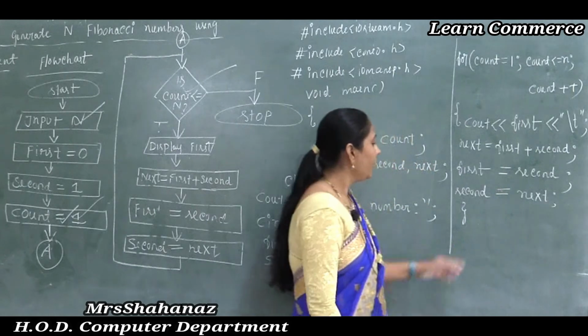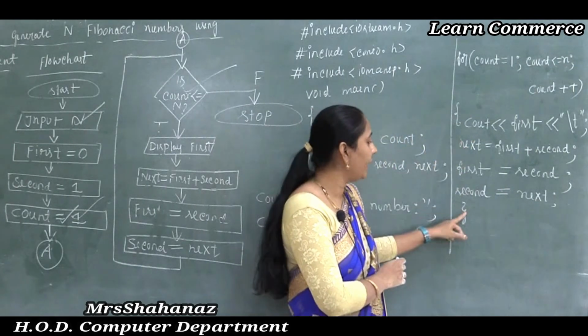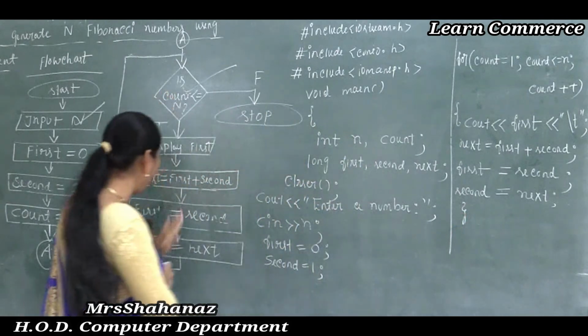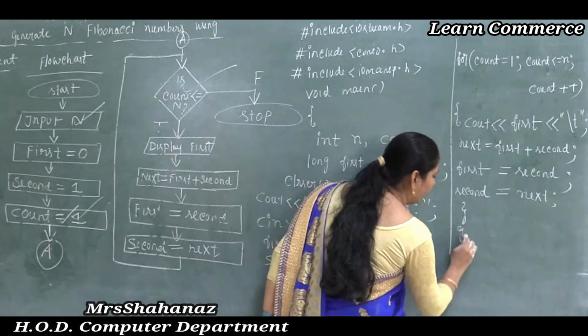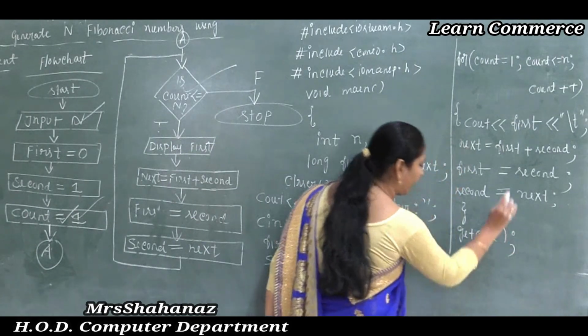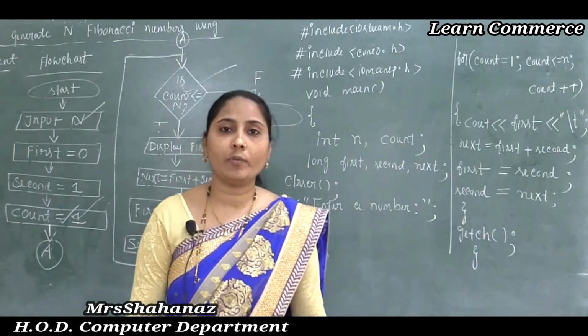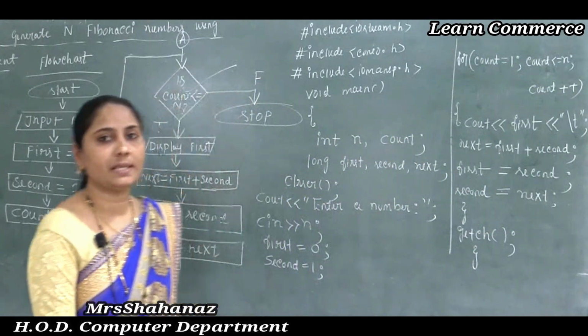And later we know that we just need to close the flower bracket, since we opened the flower bracket. Nothing is there after that. Now lastly, just to complete the program, we need to use getch open close, and finally the closing of the flower bracket. So this is the program of the Fibonacci series number.